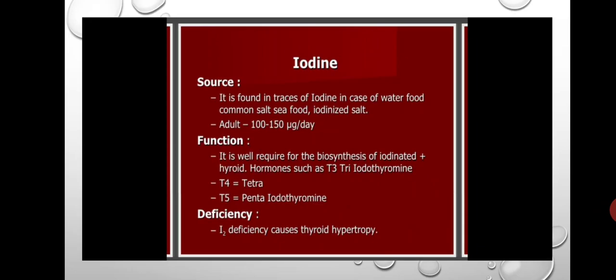So iodine is useful in the function of hormones such as T3, T4 and T5.